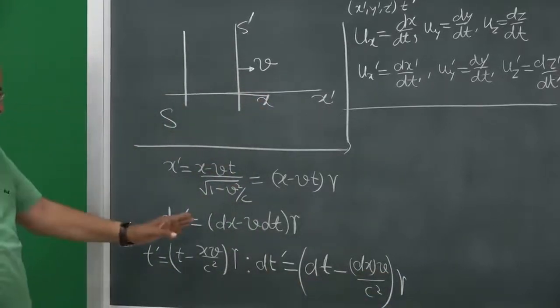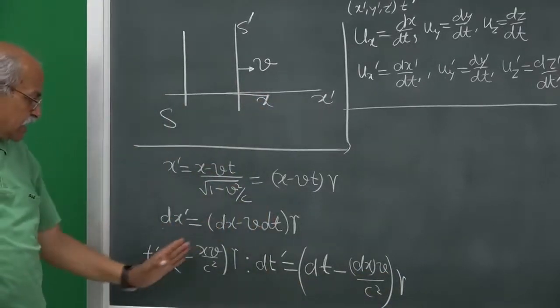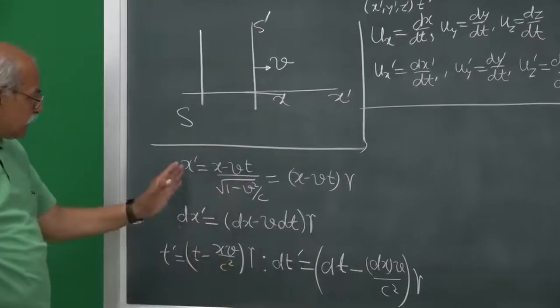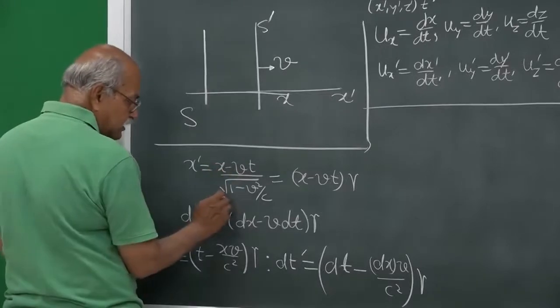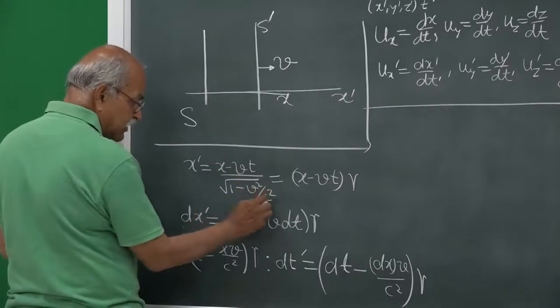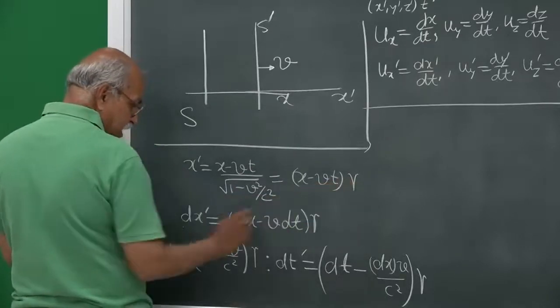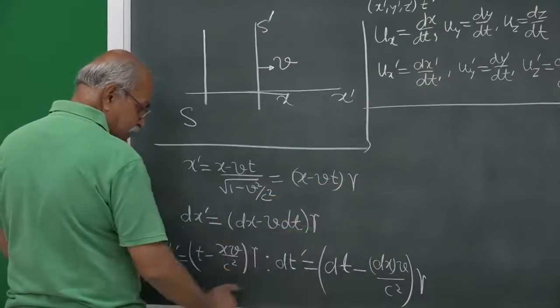So we have expressions for dx prime and dt prime, starting from x prime equal to x minus vt over square root of 1 minus v square by c square, where this factor we write as gamma, which is independent of time. Therefore dx prime is this and dt prime is this.